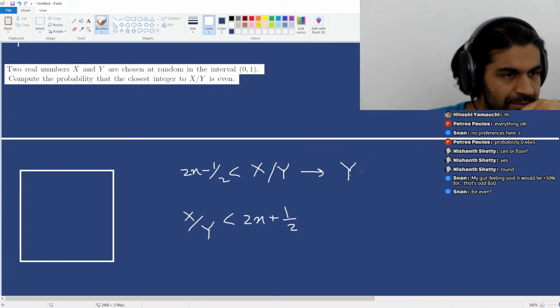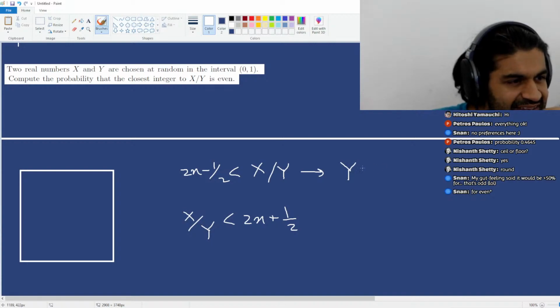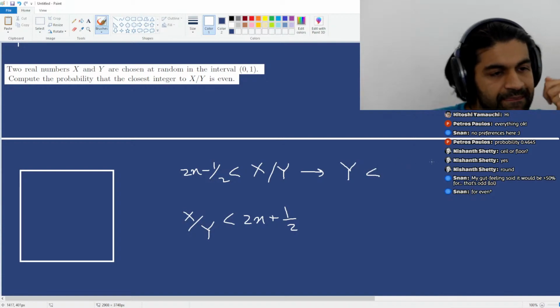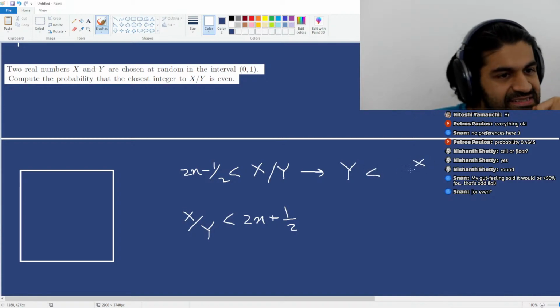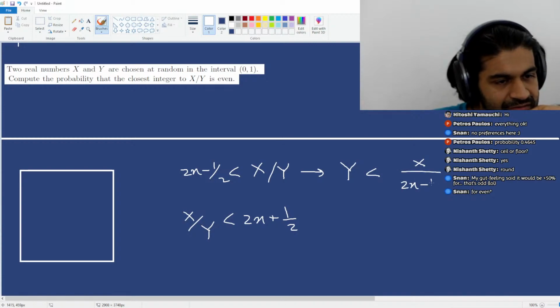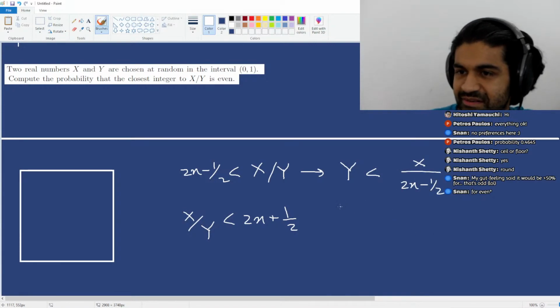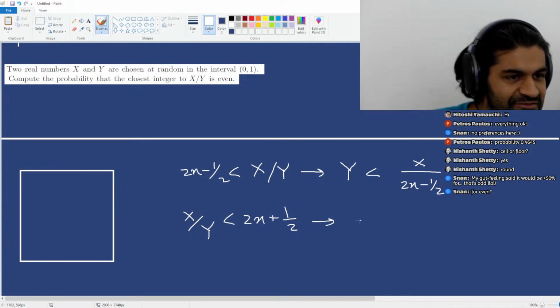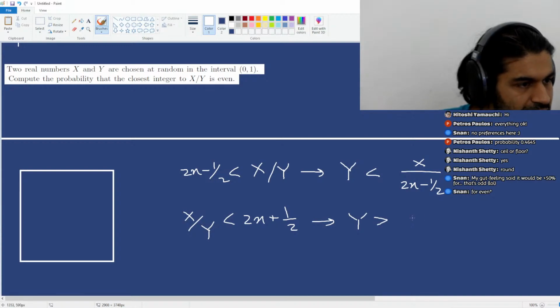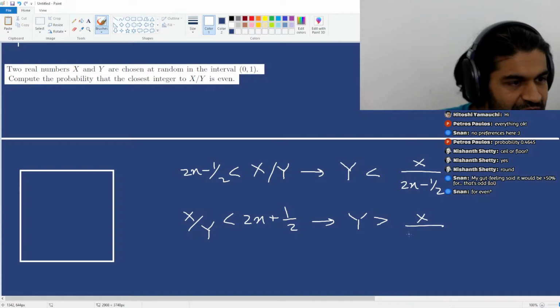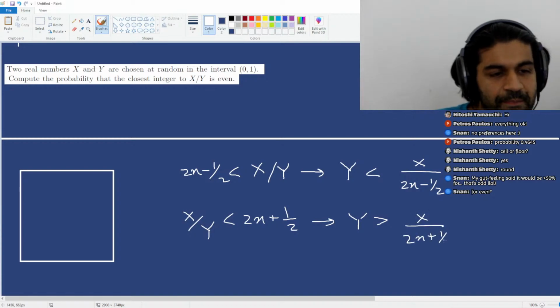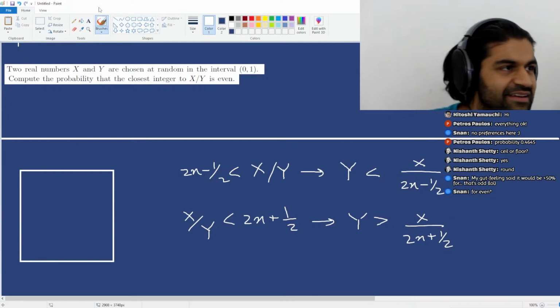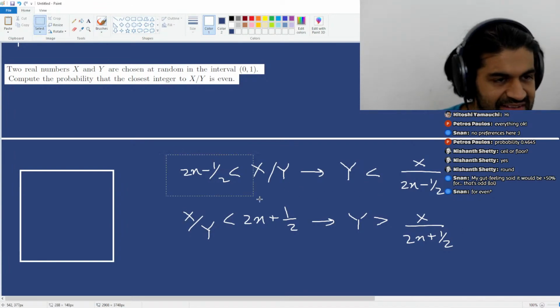So basically, y is going to be less than x over 2n minus 1/2, right? And this other equation is going to give me that y is in fact greater than x over 2n plus a half. Agreed? So let's put these two equations together now that I have derived.